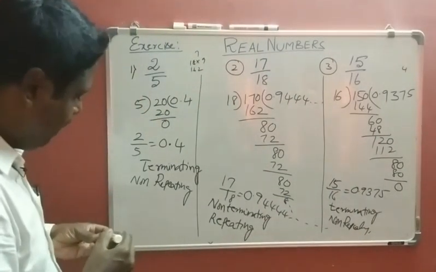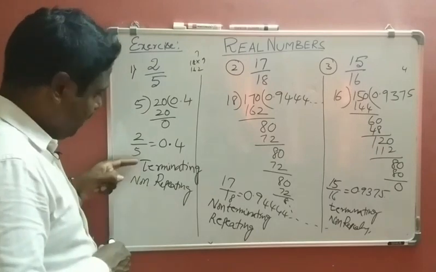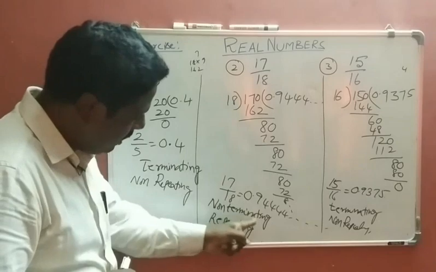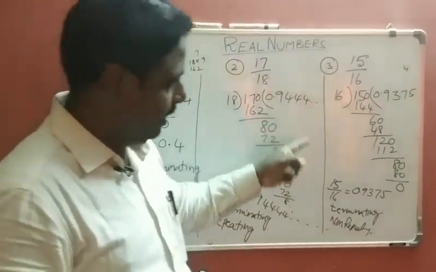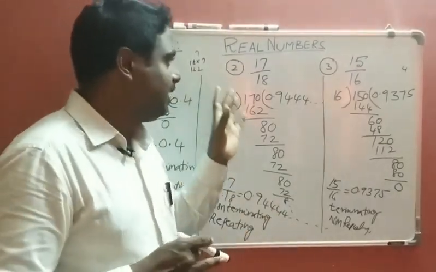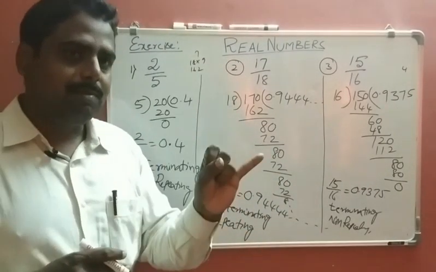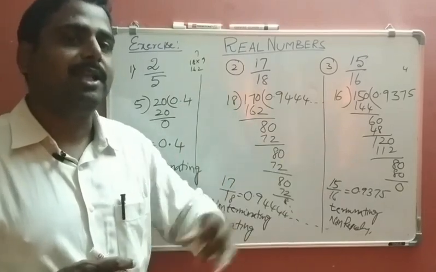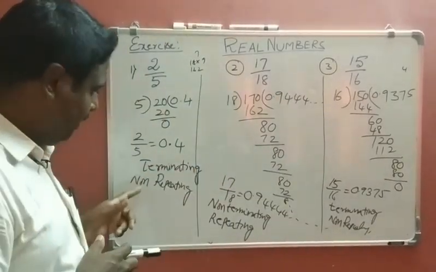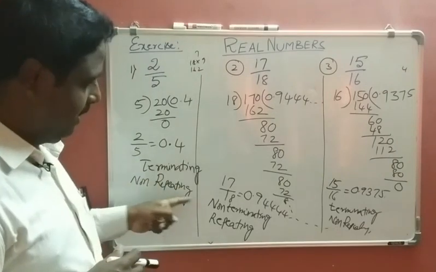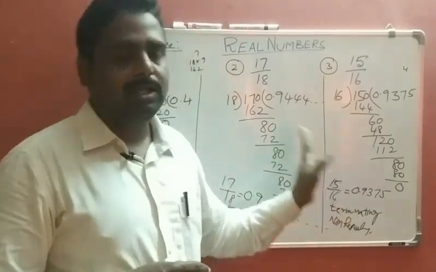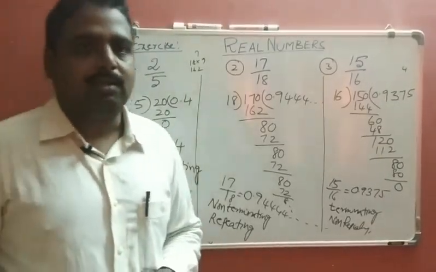Okay. So here you observe these three examples. This is terminating, non-repeating, so it is a rational number. Non-terminating, repeating, so it is also a rational number. Terminating, non-repeating, so it is also a rational number. If any decimal is non-terminating, non-repeating, then that is irrational. So these three given examples are rational numbers. Why? Because the first one is terminating, non-repeating, the second one is non-terminating, repeating, and the third one is terminating, non-repeating. So these three are rational numbers.